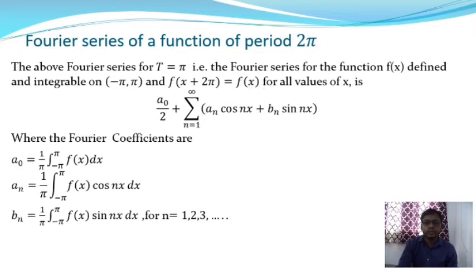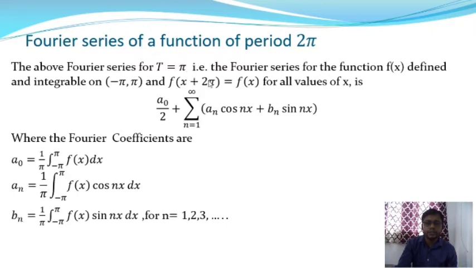Then the Fourier series, as given by Euler's formula, is a0 by 2 plus summation over n is equal to 1 to infinity of an into cos n pi x by pi, and after cancelling the term pi it will give cos nx, plus bn into sin nx, and a similar thing happens in the sine function as well, where the Fourier coefficient a0 is equal to, so in that case t is equal to pi.